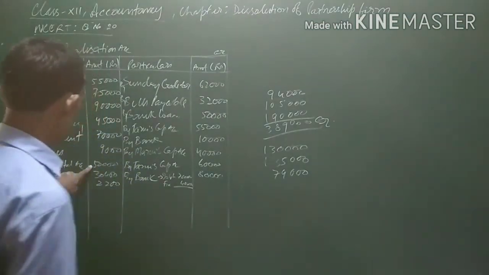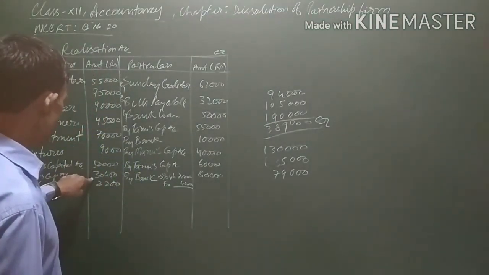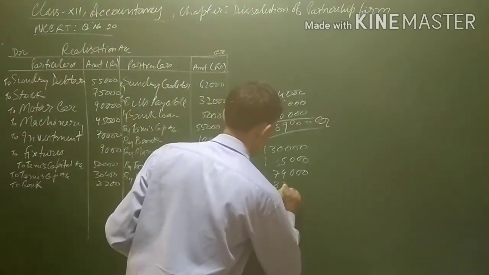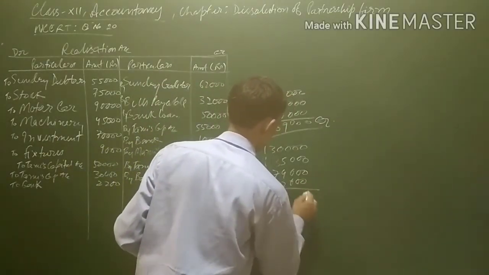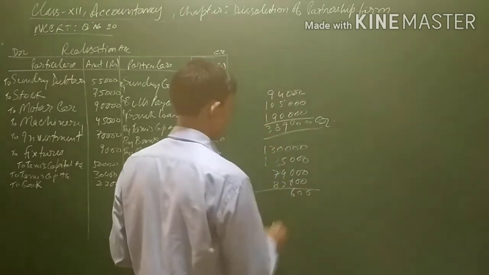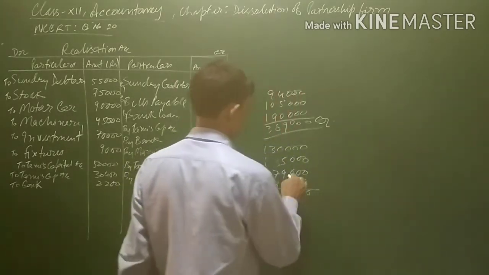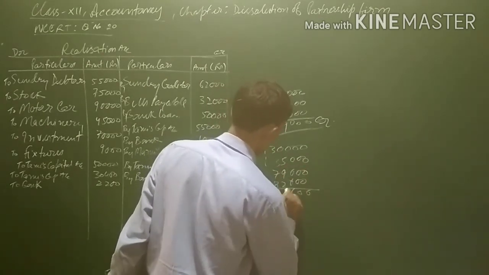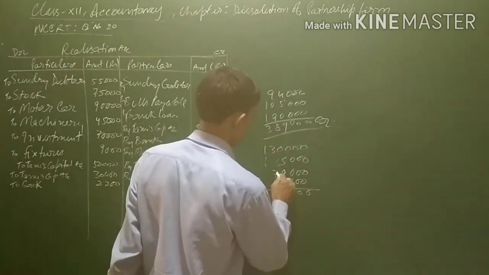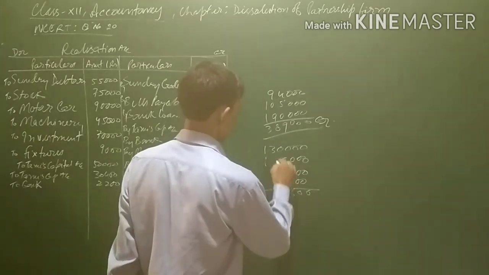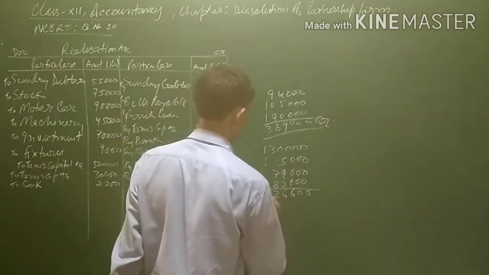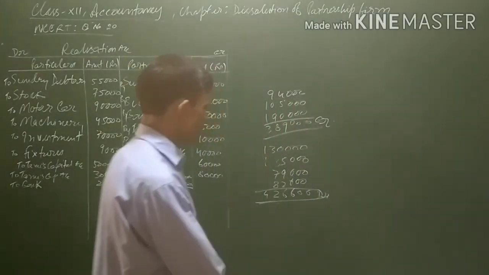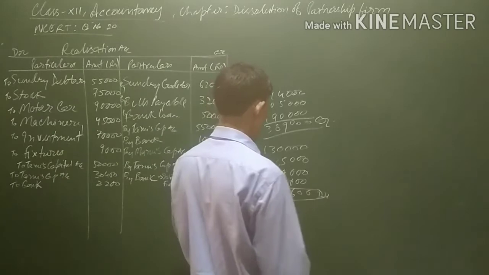Then 50 plus 30, 80,000, 82,600. The debit side is 4,22,000, 4,26,600.